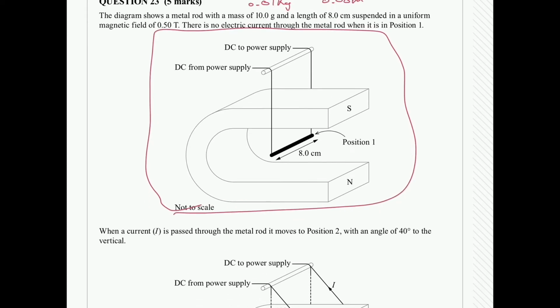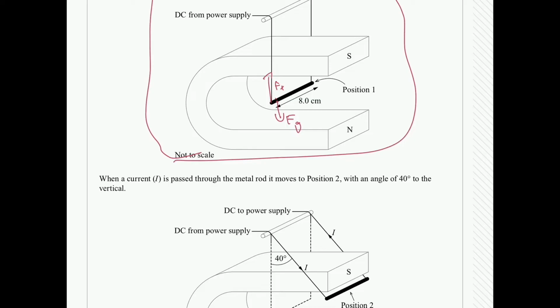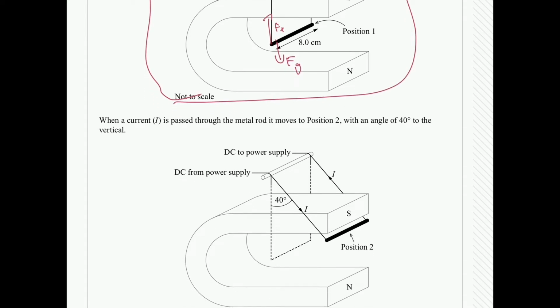Now let's break down the situation that we have here. At the resting position, we only have gravity working downwards. So an Fg, or F weight, is one thing working on the rod. We also have the tension in the rope, that is going to be F tension. When there's no current applied, we know the metal rod is going to stay in that same position in that magnetic field. But when we have a current carrying rod within a magnetic field, we know there's going to be a force exerted on that rod.